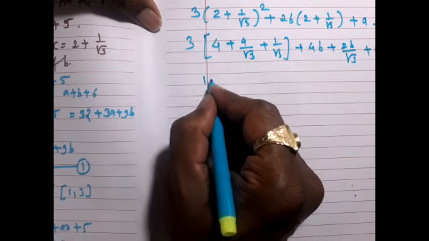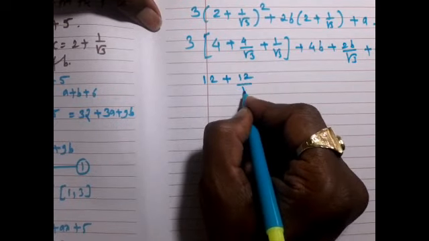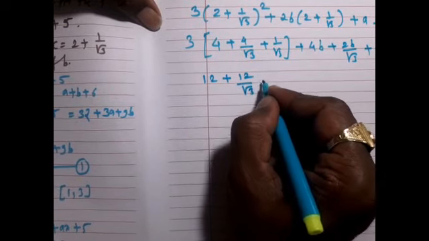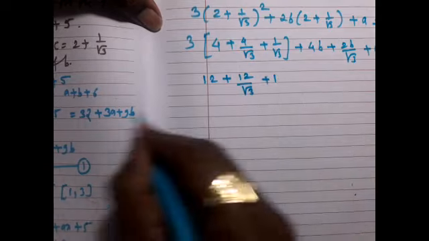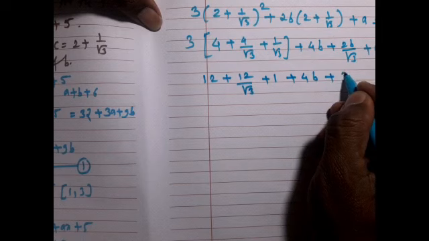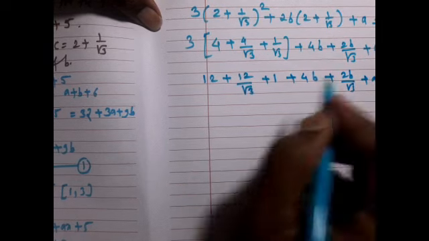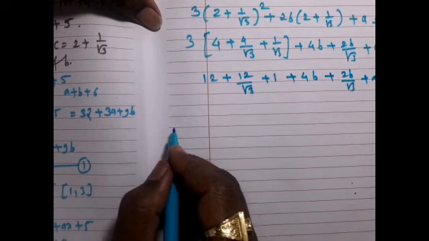Open the bracket: 12 + 12/√3 + 1, plus 4b plus 2b/√3 plus a is equal to 0.